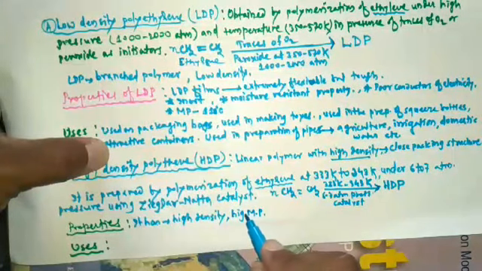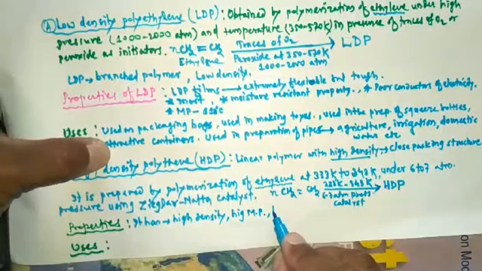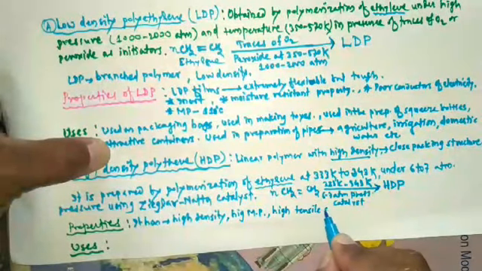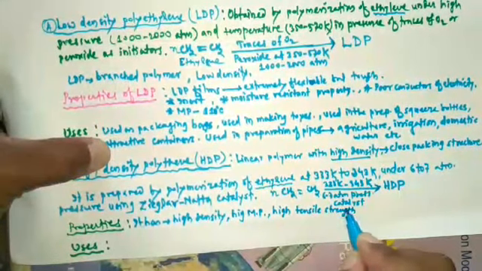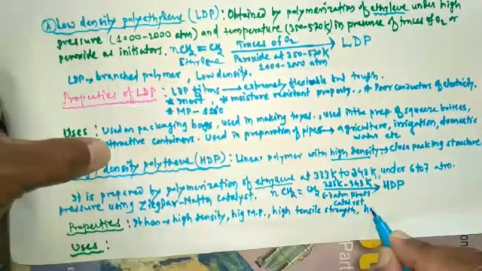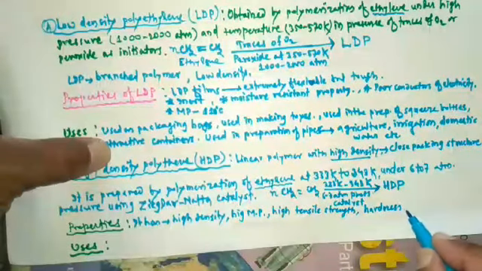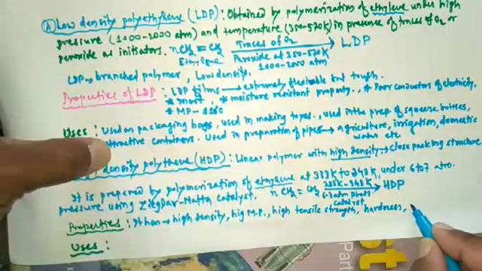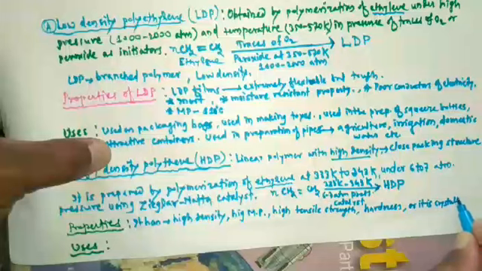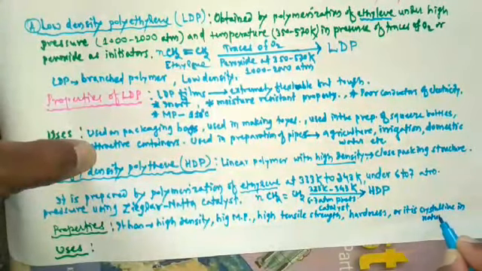The next property is it has high tensile strength. The next property is it has hardness, and it is crystalline in nature.